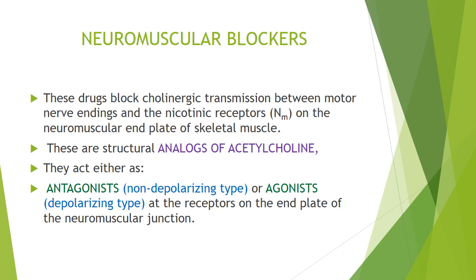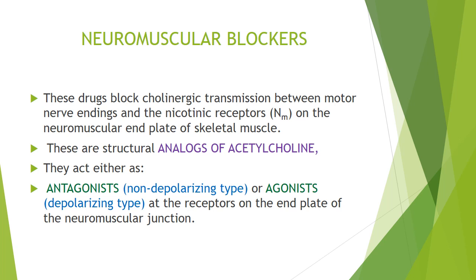They either act as antagonists in the case of non-depolarizing neuromuscular blockers, or they act as agonists in the case of depolarizing neuromuscular blockers at the receptors on the end plate of the neuromuscular junction. So they block the cholinergic transmission between the motor nerve endings and nicotinic receptors on the neuromuscular end plate of skeletal muscle.